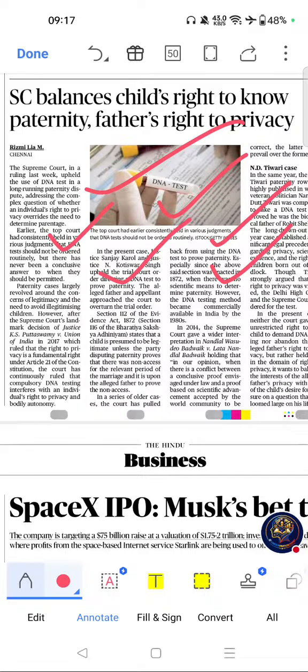If you see the key themes, right to privacy, DNA testing, Article 21, scientific evidence, and child rights. Please go through this topic.